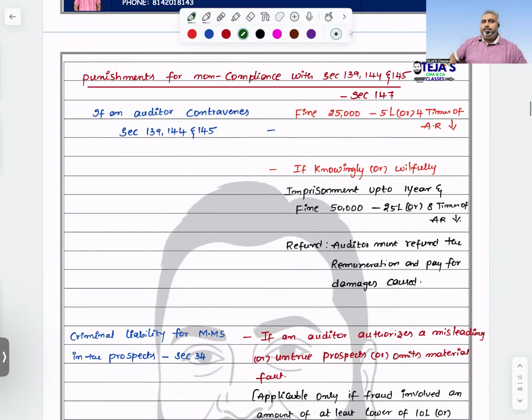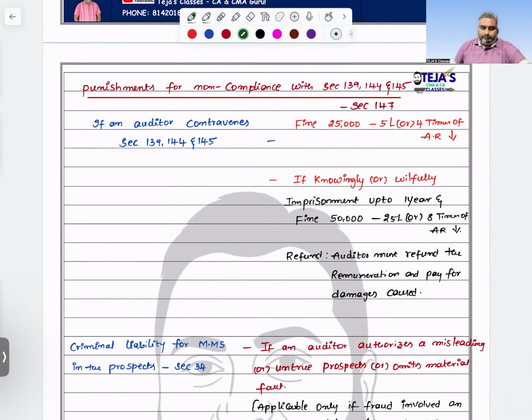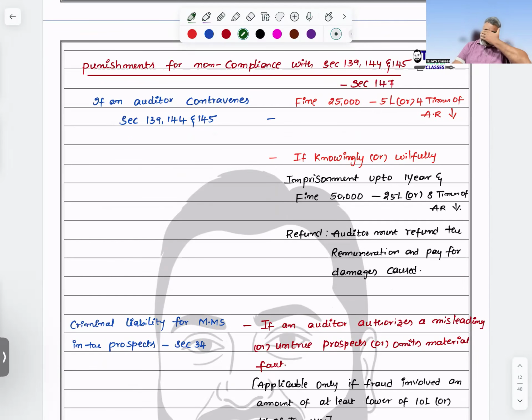Then we'll go for punishments. Punishments for non-compliance with section 139, section 144, section 145. One is appointments point of view. Second, prohibited services. 145 is regarding attending the meetings. If you have controversy, the concerned things. Unintentionally, 25,000 minimum or 5 lakhs or 4 times the audit remuneration, whichever is lower or higher.